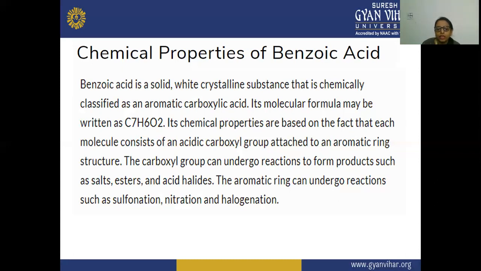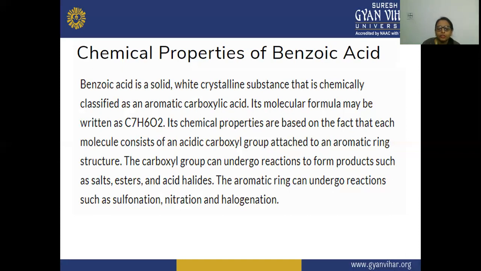Otherwise, we can also write it as C6H5COOH. Adding C6H5 and COOH, this molecular formula comes out. It can also be written as C7H6O2 because the whole benzoic acid structure has 7 carbons, 6 hydrogens, and 2 oxygen atoms.